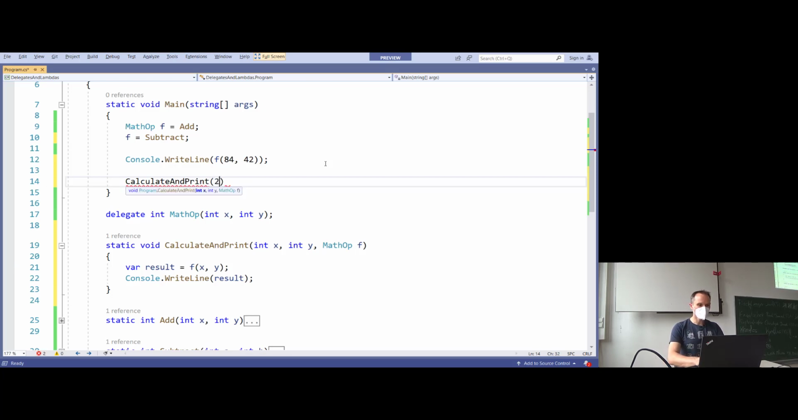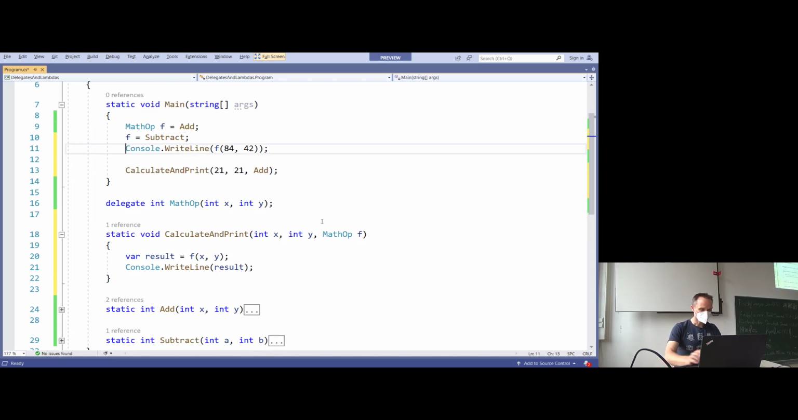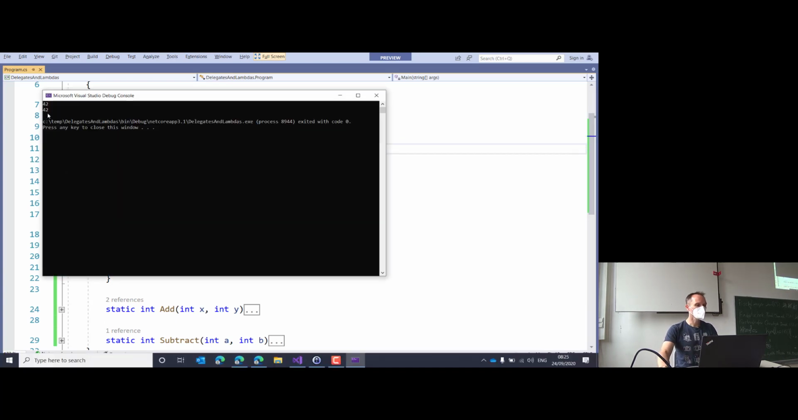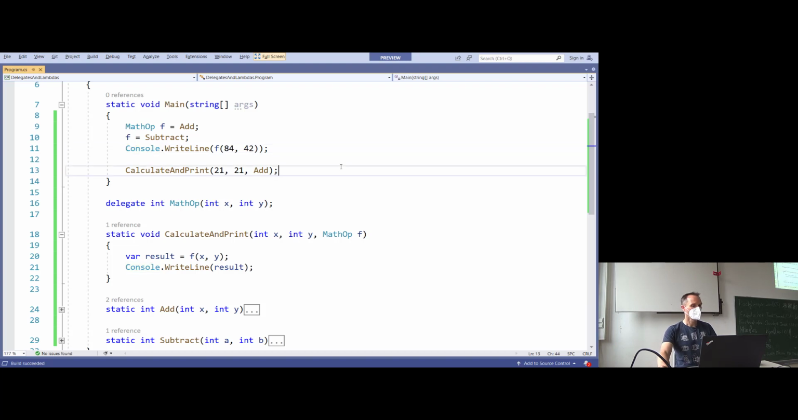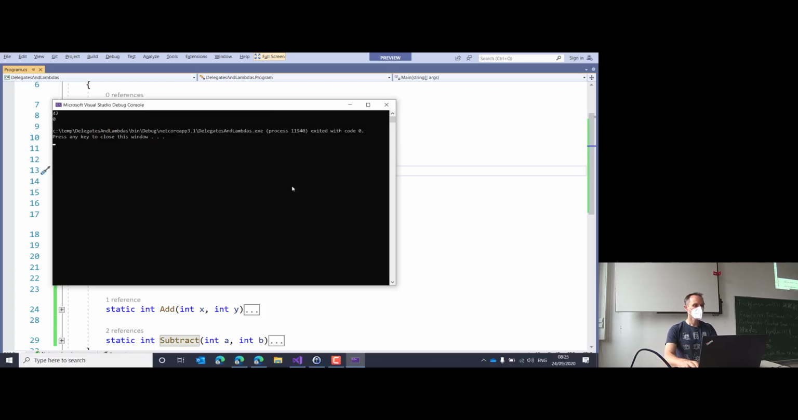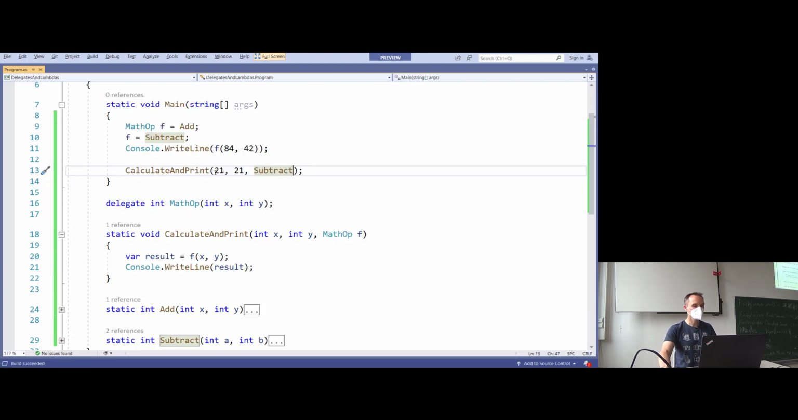Let's say 21 and add. This works because add fulfills the contract of the delegate. Add has integer, integer, integer. We are fine. We can write an add here. So let's make it this way. And if I run it again, it should write 42 two times, and that's exactly what we expect. If I do subtract, that's also possible because it fulfills the math op delegate. We can run it and we get 0 because we are currently subtracting 21 from 21. That's exactly what we expect. So far, so good. Questions?